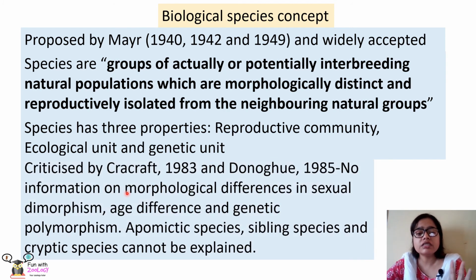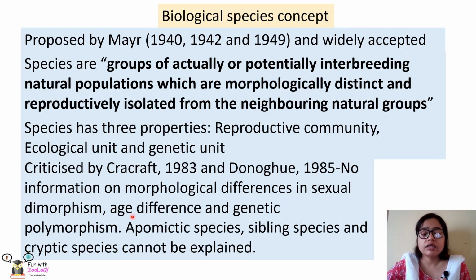But this concept was criticized by Cracraft in 1983 and Donoghue in 1985 because it still could not explain the morphological differences in sexual dimorphism. For example, a male peacock and a female peahen are very different morphologically, but they are still the same species. So the biological species concept cannot explain this.